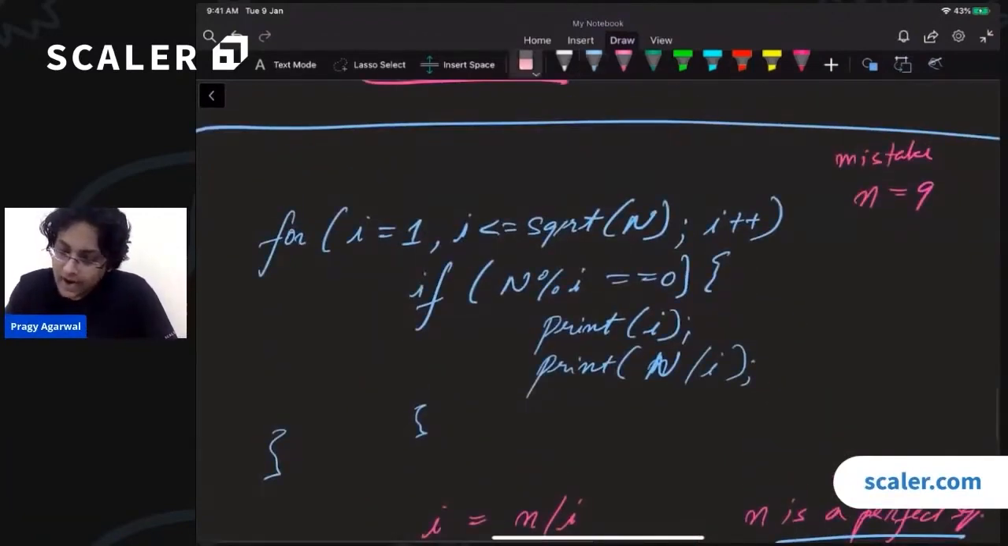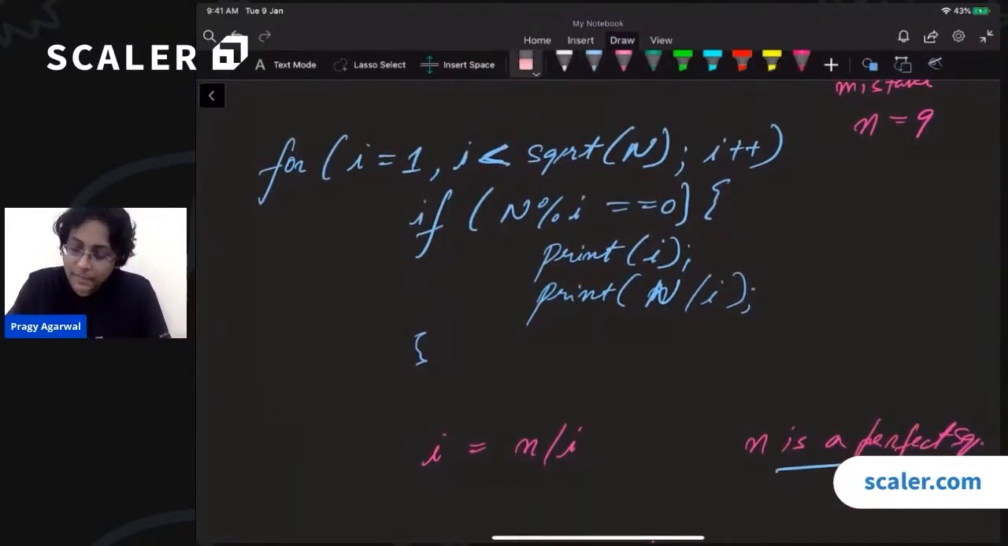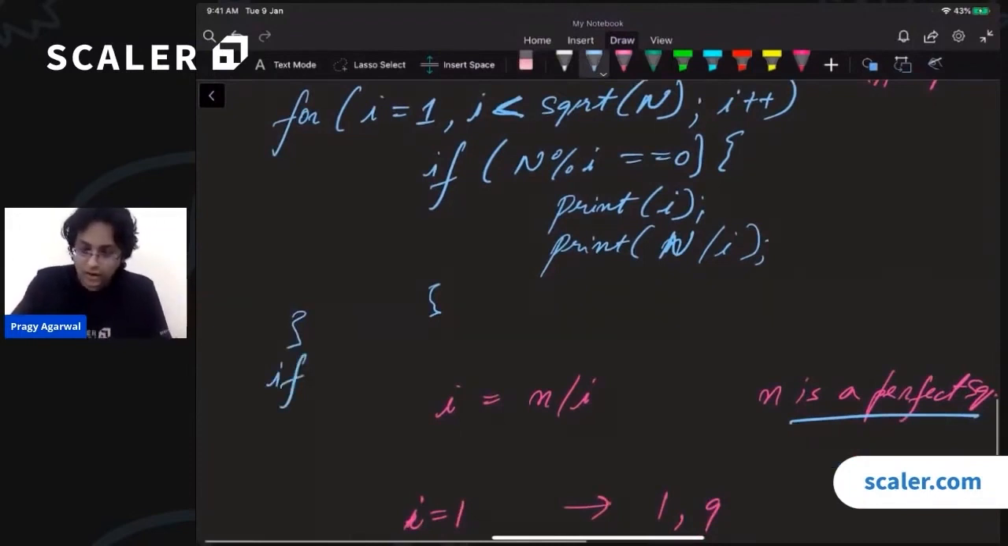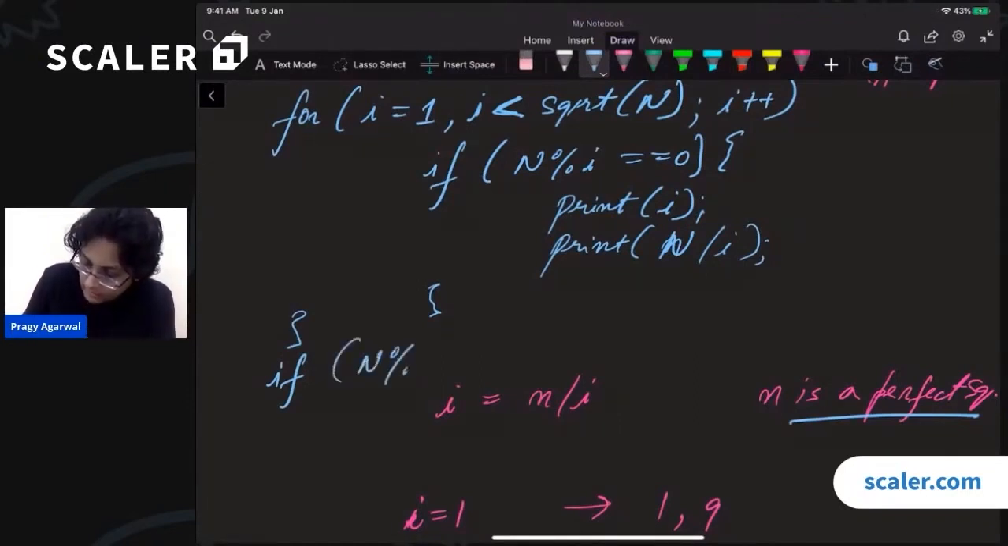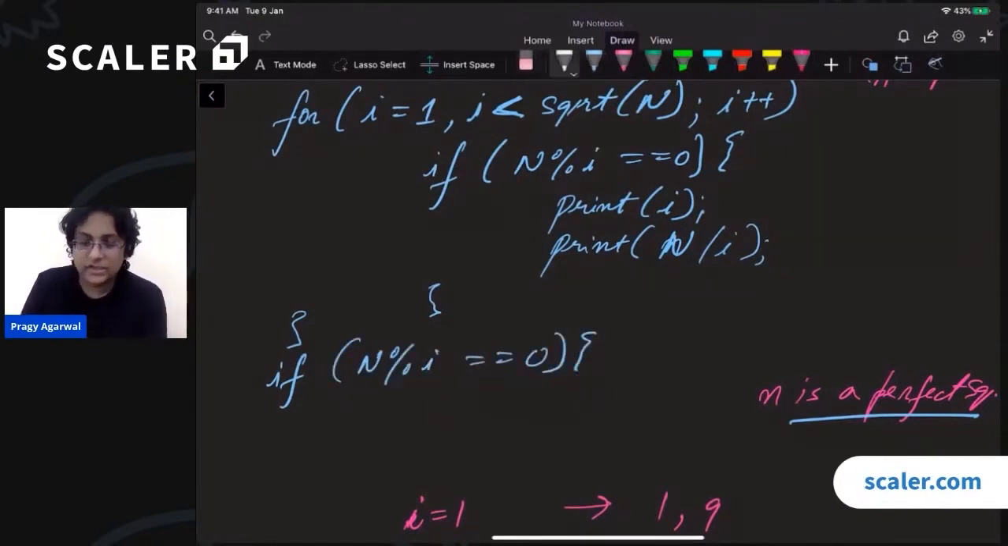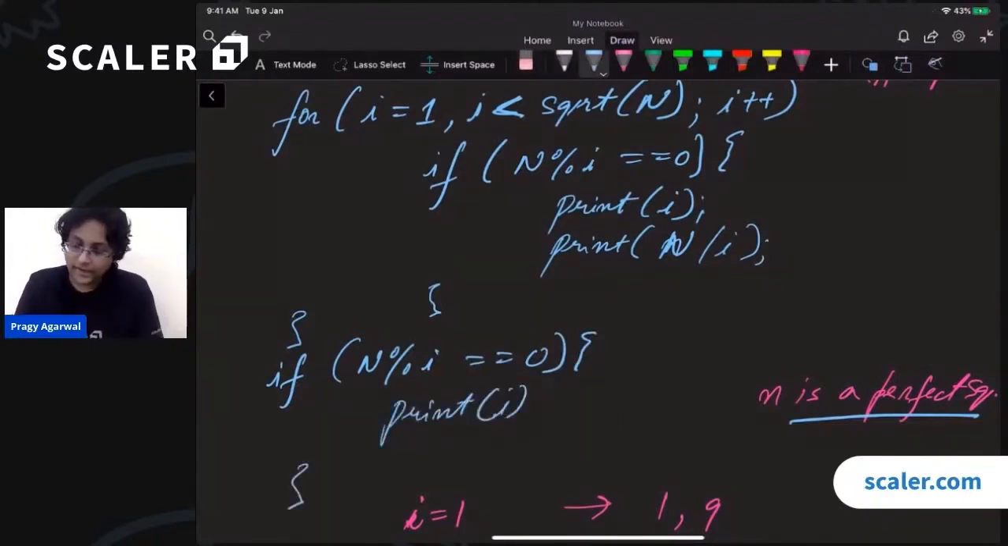We simply say that I goes till less than square root of n. Right? I goes till less than square root of n. And after this, we will specially check. After this loop is over, we will check. So after this loop, what will be the value of I? It will be exactly square root of n, if it exists. Right? So we will say if n mod I equals to 0, then print it just once. Right? Print it just once because it is a square root. So just print I. Right? Notice that we are not printing the pair over here. Is that clear? Cool. So this will give us the correct answer.